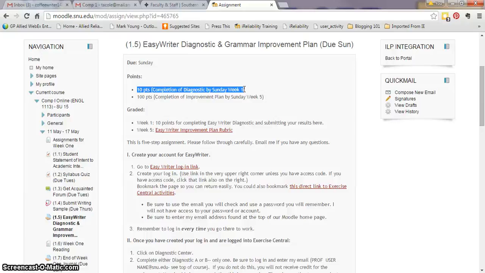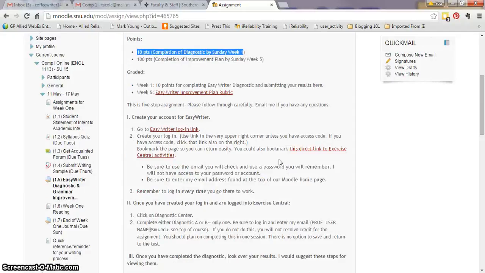On this, whatever you score less than 70% on, you're going to need to take quizzes and read tutorials in order to improve your grade. So for example, if you score less than 70% on commas, you're going to need to read tutorials about commas, and then you're going to take quizzes over commas until you get greater than 70% on 3 quizzes. Usually students have about 7 sections that they need to work on at least. And if that's the case with you, I would do 1 or 2 of those a week because they're going to be due by the end of week 5, and it's worth 100 points to get all of those done.